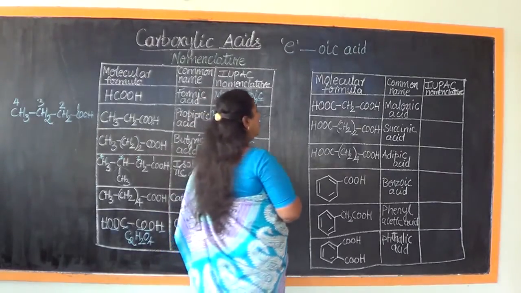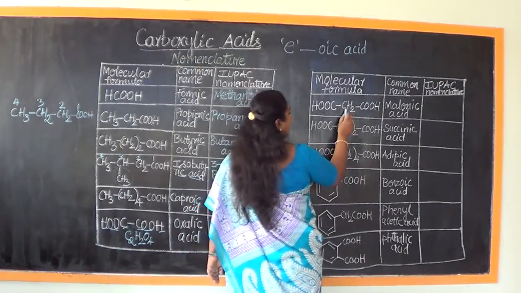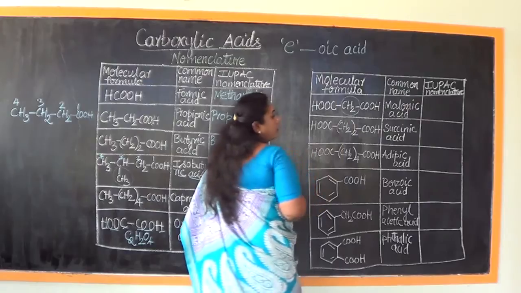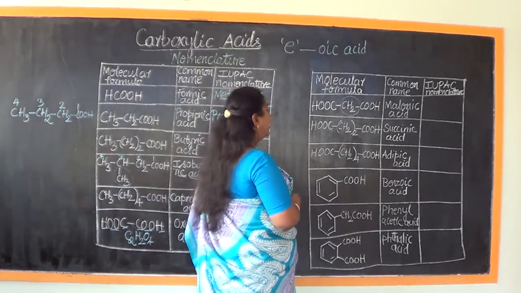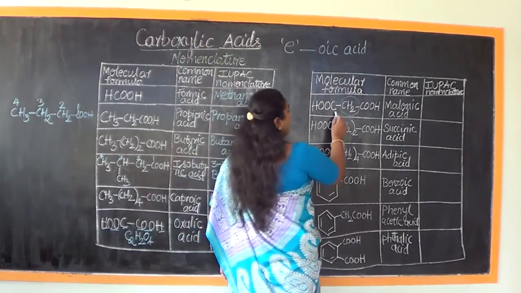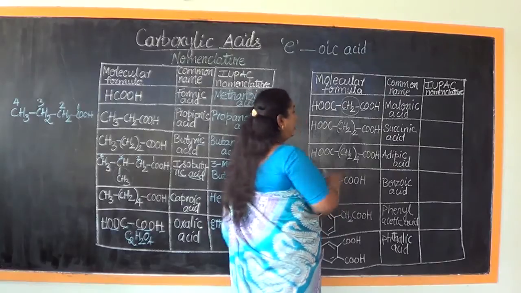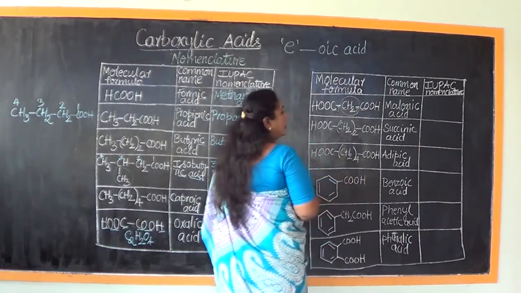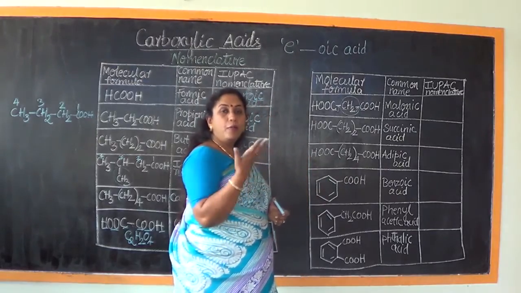When we compare from this structure to this structure, there is an increase in the carbon chain by 1, that is CH2. 1 methylene group is added over there. Otherwise we find the presence of 3 carbon atoms and they are all saturated. So the term to be used for saturated and 3 carbon atoms is propane.